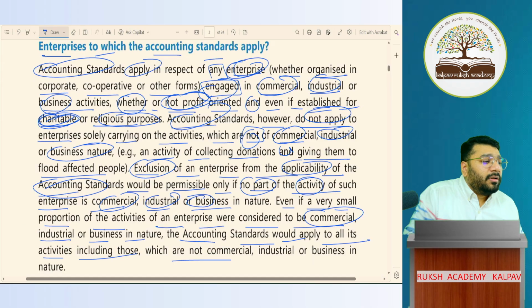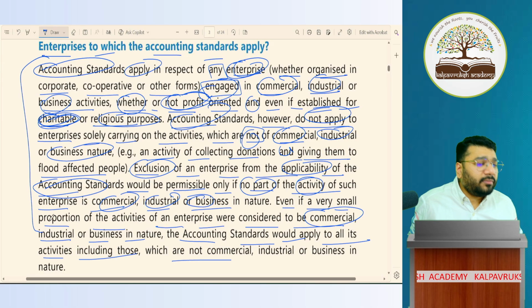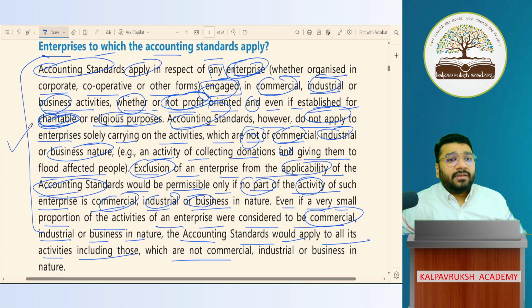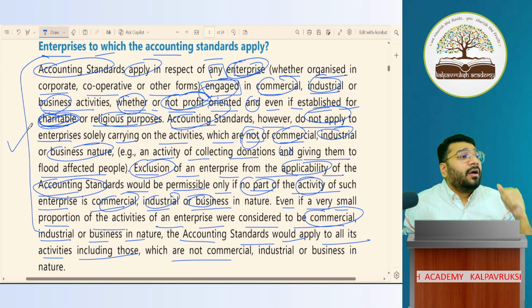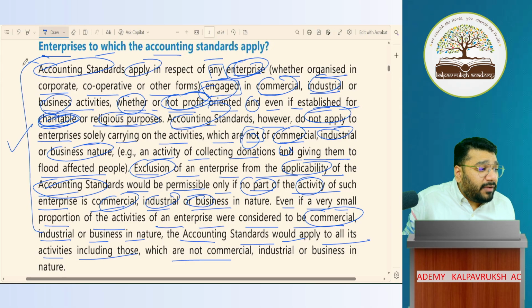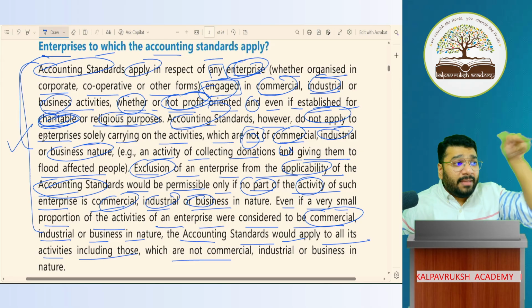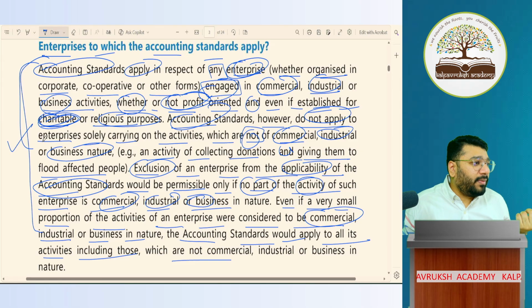Sir, before exams, do we need to read this or not? Before exams, not required. If you've done adequate revisions, now, let's say this month, we are in which month right now? April, May, June, July. You've read this paragraph almost 5 to 6 times and understood it properly. Will you forget this point? No. One day before the exam, do you need to remember? Not required. Got it? Not got it.